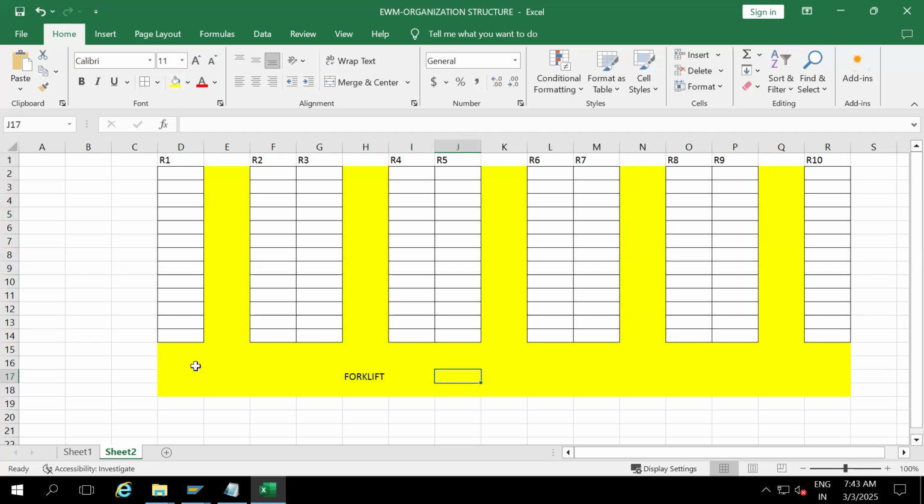Okay, so suppose a forklift goes here, it can put away into R1 rack bins. It can put away into R2 as well, so left and right. The same way it can pick from the left side and right side. So here also left side, right side. Okay, so the gap between these two racks we call an aisle.